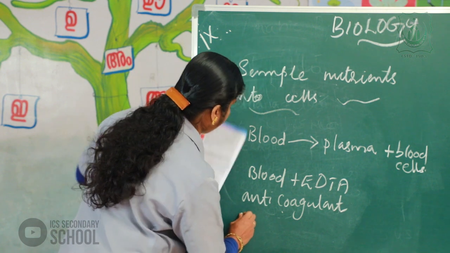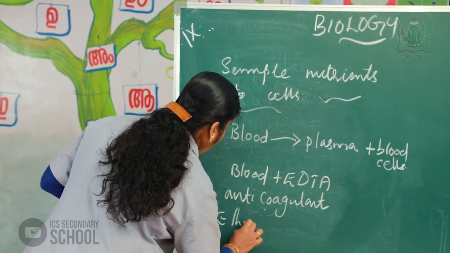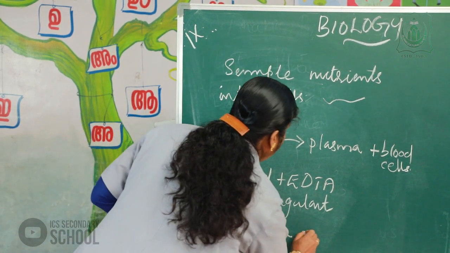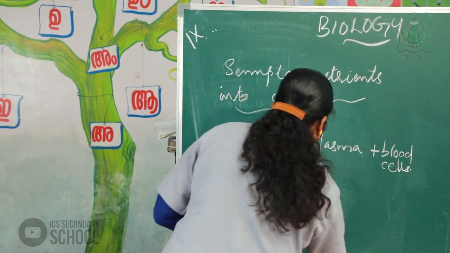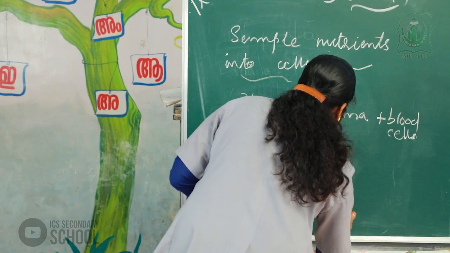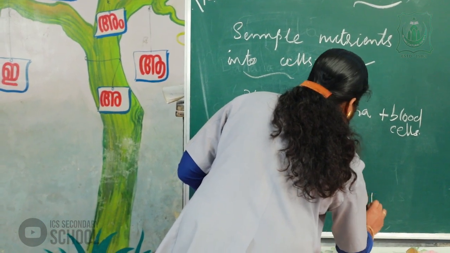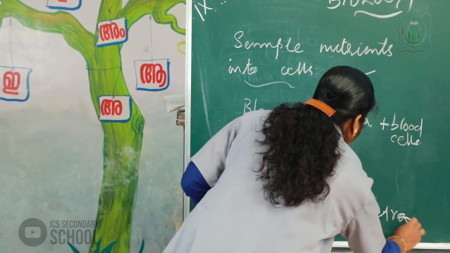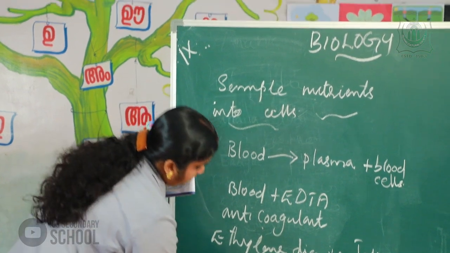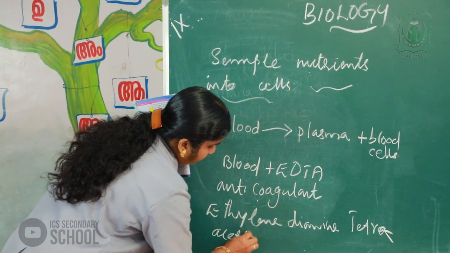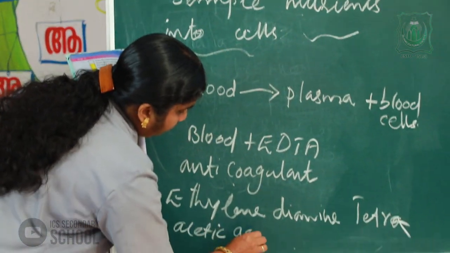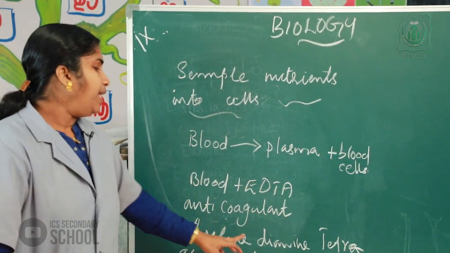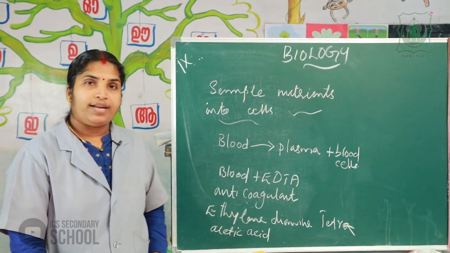Ethylene diamine tetraacetic acid is known as EDTA.